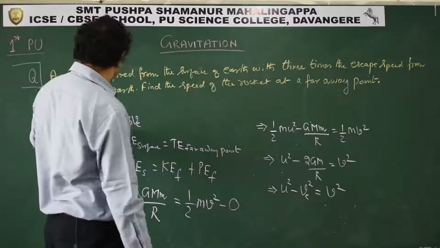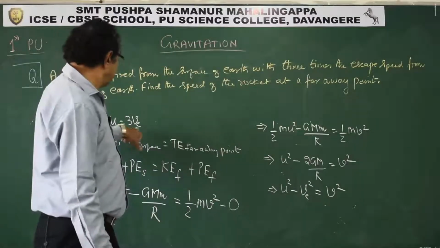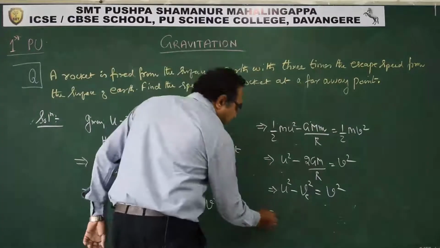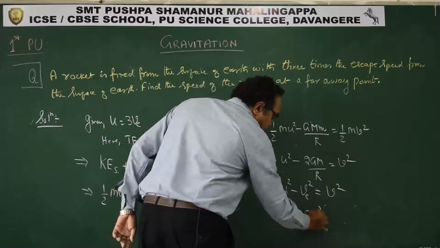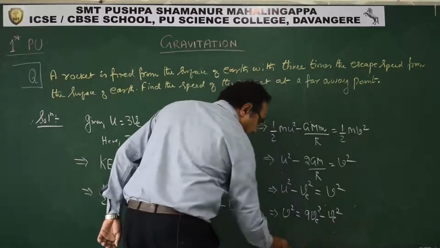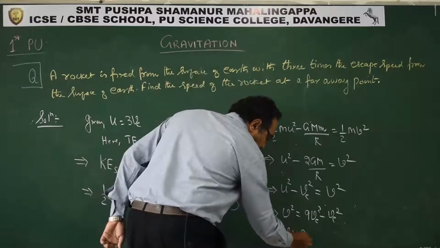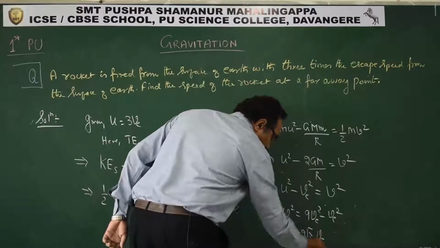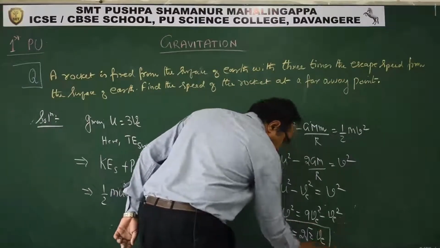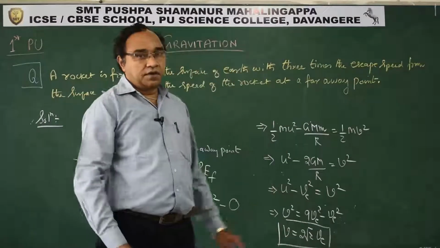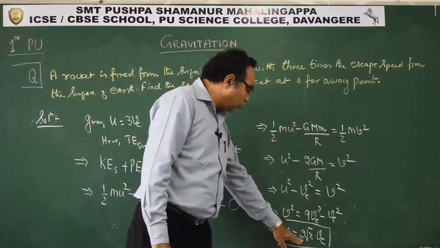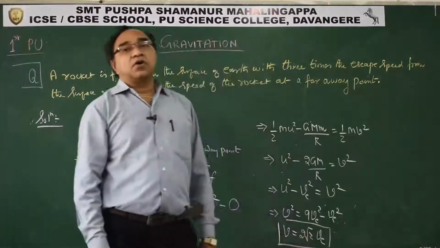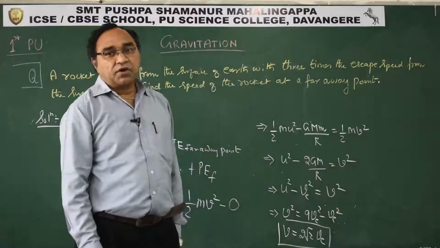How much is u? u is 3ve. Simplify it. So what we get? v square is equal to 9ve square minus ve square. So v is equal to 2 root 2 escape velocity. See. So what will be the velocity of the rocket at faraway point? It will be 2 root 2 times escape velocity from the surface of earth.